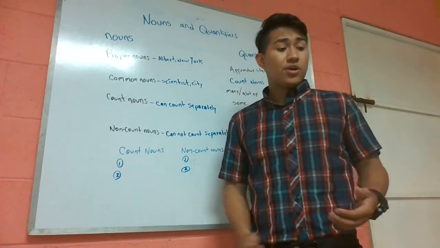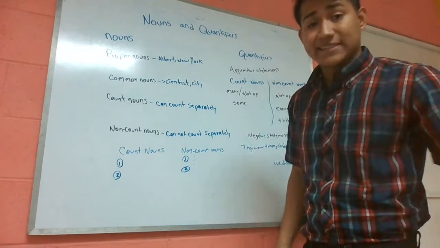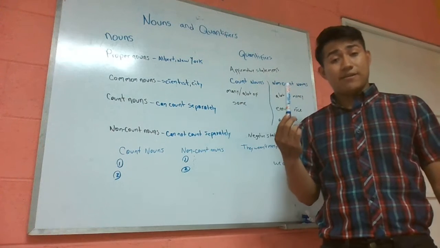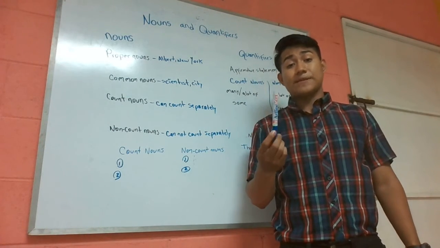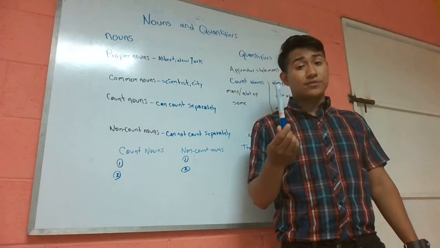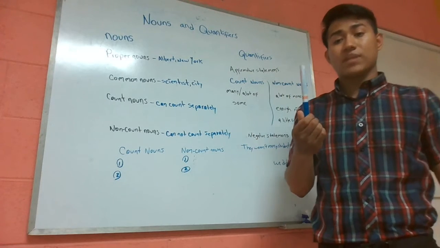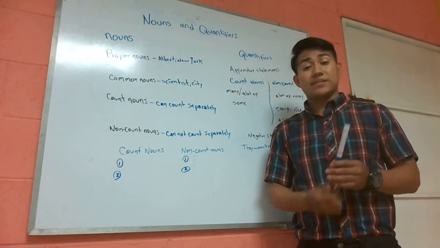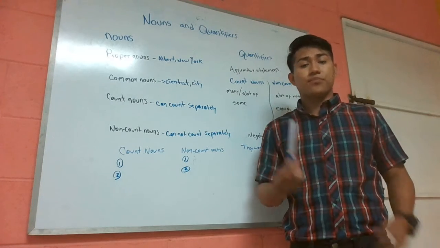For example, if we say, in this case, I have a pillow. It means that we can count it because it's only one. It's a pillow, so it means that we have one pillow.